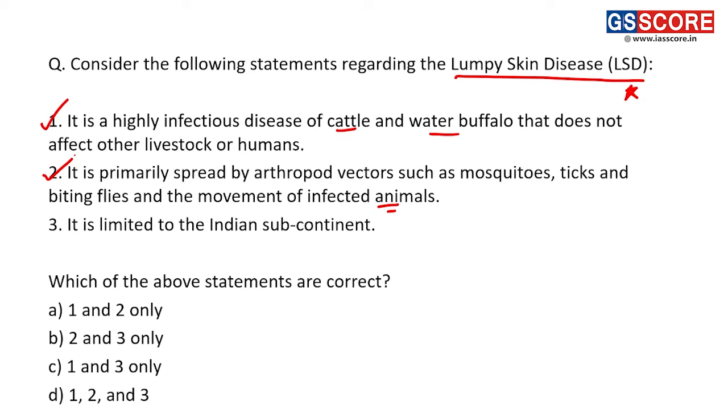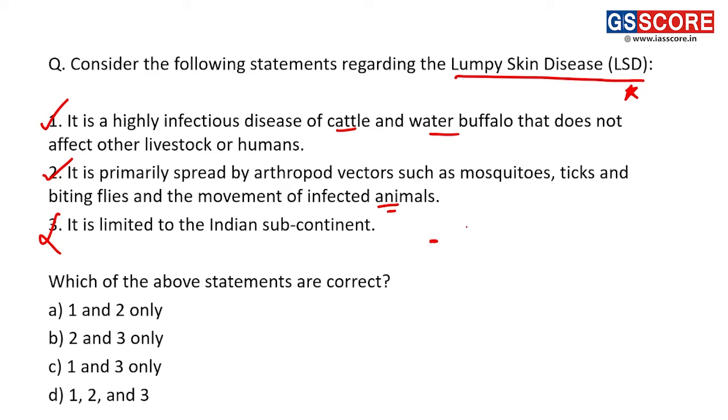Third, it is limited to the Indian subcontinent. This statement is incorrect, because it is not only limited to the Indian subcontinent. Primarily it was limited to Africa, but instances have been seen in other countries as well, like China as well as Southeast Asian countries. It was primarily limited to Africa, but now we are able to see its outbreak in other countries as well, and that's why the third statement is incorrect.